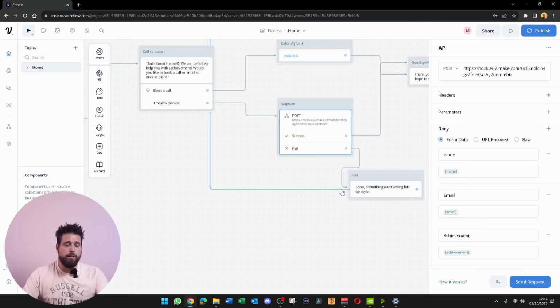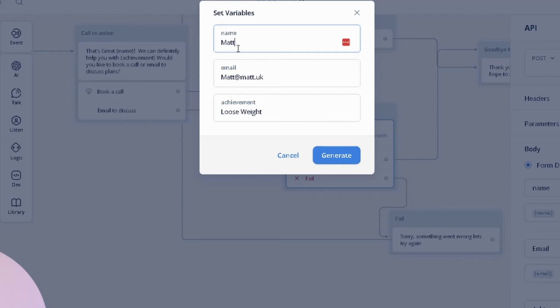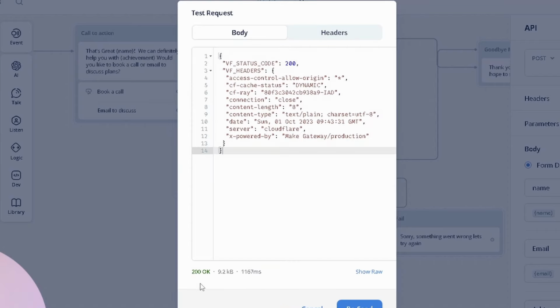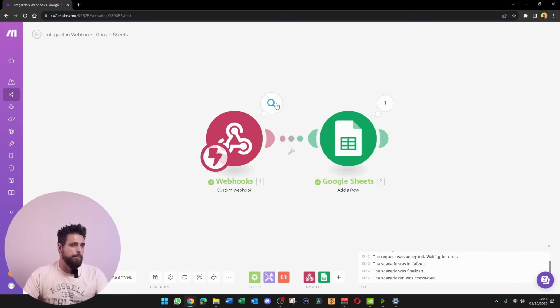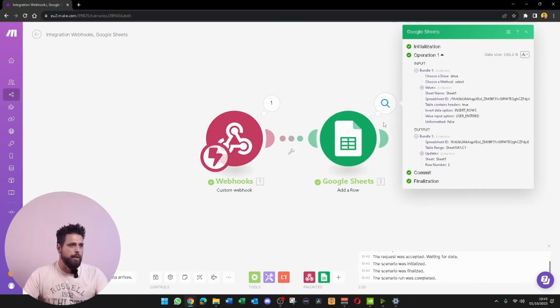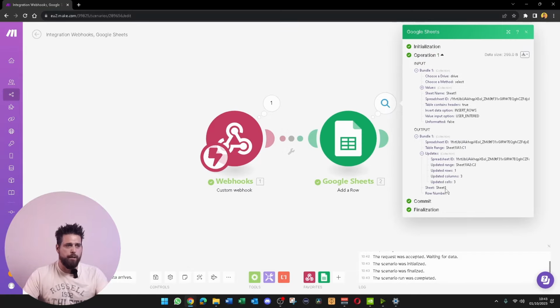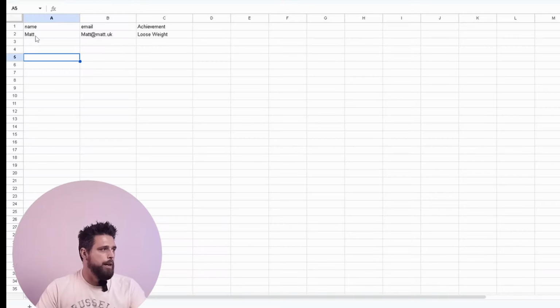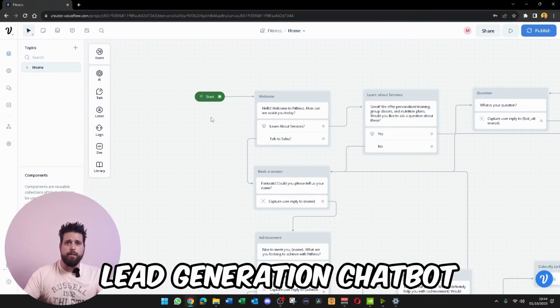There's 2 ways of testing this. You can do a send request again and send the information through, or you can test the chatbot completely. I'm just going to do a send request. You're going to fill your information out and then just hit generate. And it should come back with 200 OK. So once back in Make, you should have 1 and 1. And if you look at this information, it should have the information that we sent to it. And in the Google Sheet, you should see that it's updated the columns. So if we go to Google Sheets, you can now see that it's got Matt, my email, and what I wanted to achieve. So that's how you create the lead generation chatbot.